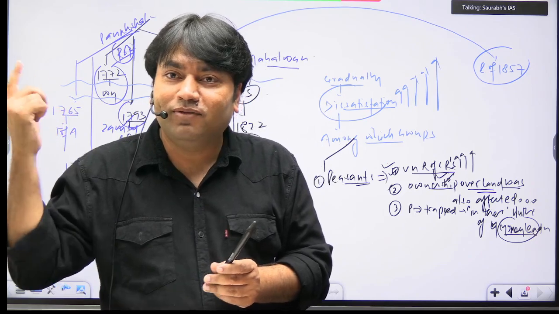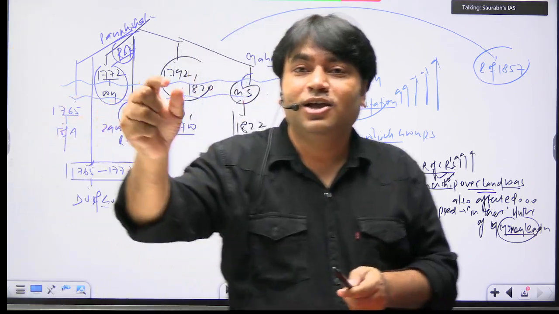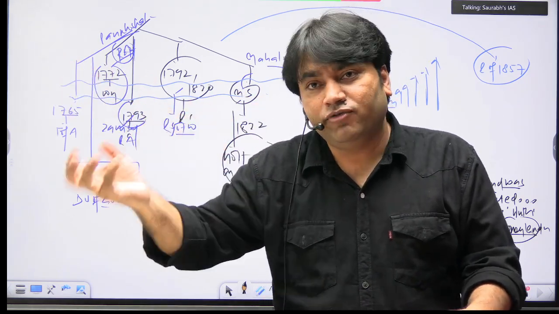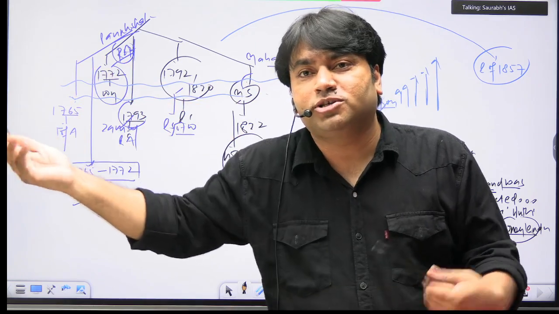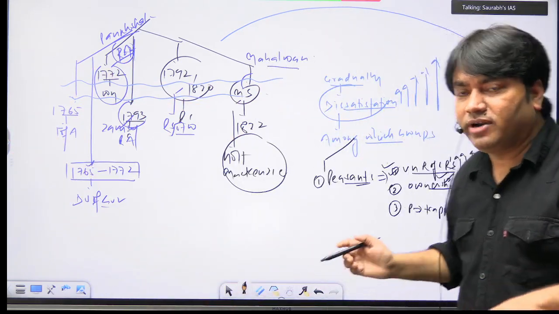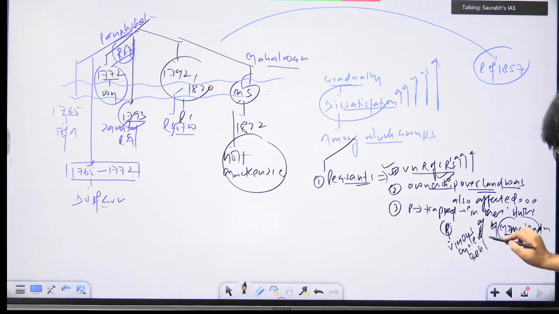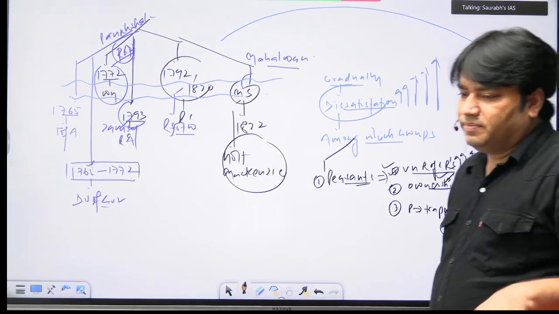So here what will happen? Once you are in the clutches of money lenders, you will be trapped in the vicious cycle of debt. Vicious cycle means if you are trapped, it is almost impossible to come out. That is the vicious cycle. So read this: here the peasants will be trapped in the vicious cycle of debt, trapped in debt.